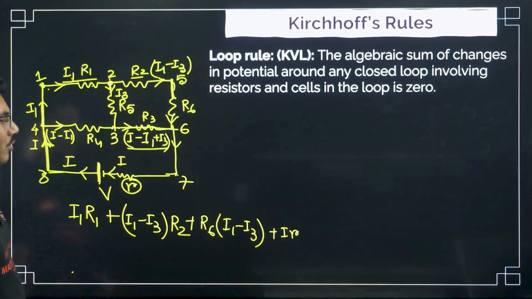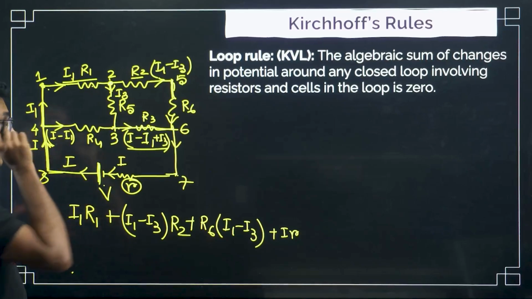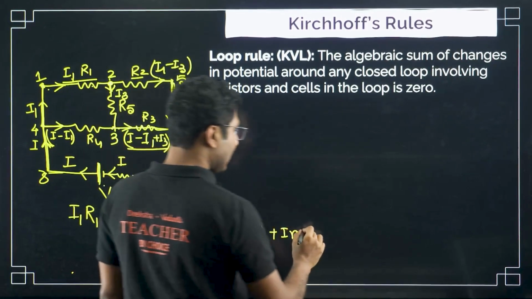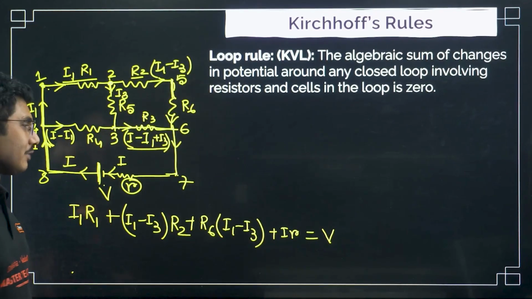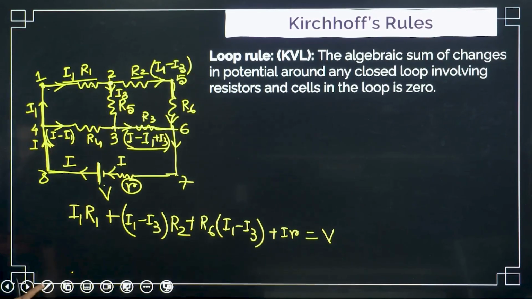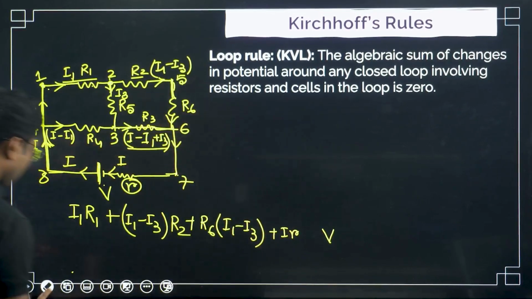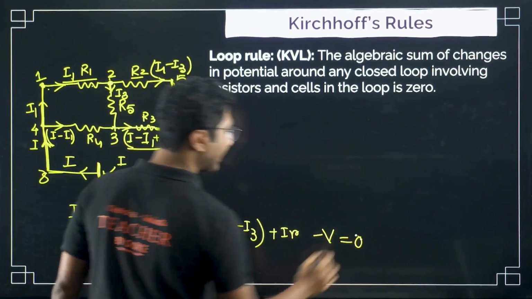Now here we also have a battery between 7 and 8. Now you have to understand this. You can either write this equals to the external voltage, or according to Kirchhoff's voltage law, you have to write this as minus V equals to 0. Why minus V?